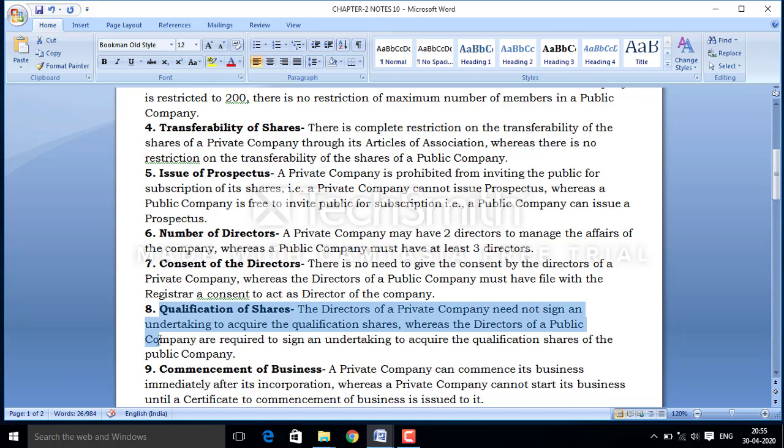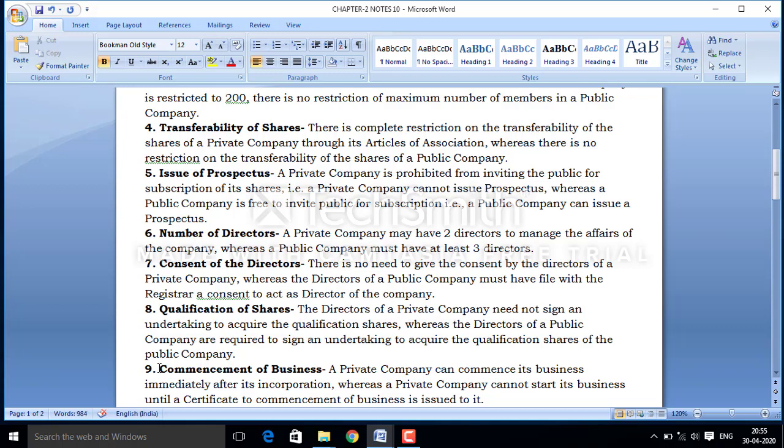But in case of a public company, the directors must sign an undertaking that he or she must fulfill the requirement of the qualification share, or must acquire the qualification share of the company.